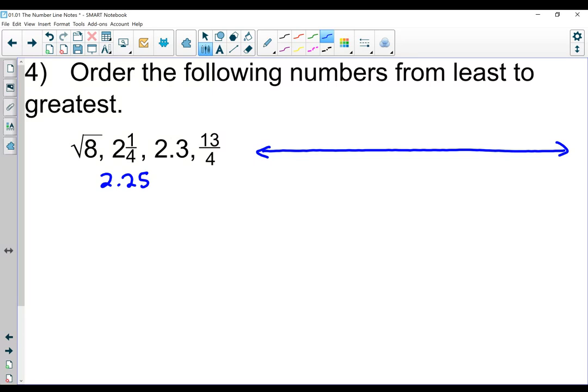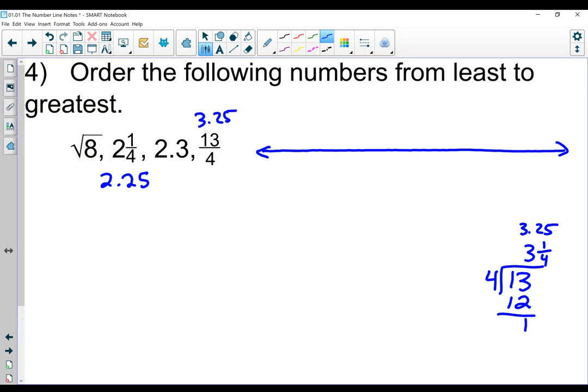So let's see, 13/4. What would that be? Let's go ahead and do the long division over here. 13 divided by 4. Inside of 13, there are 3 4s. 3 times 4 is 12, and then there's 1 left over. So this is 3 1/4, or 3.25.